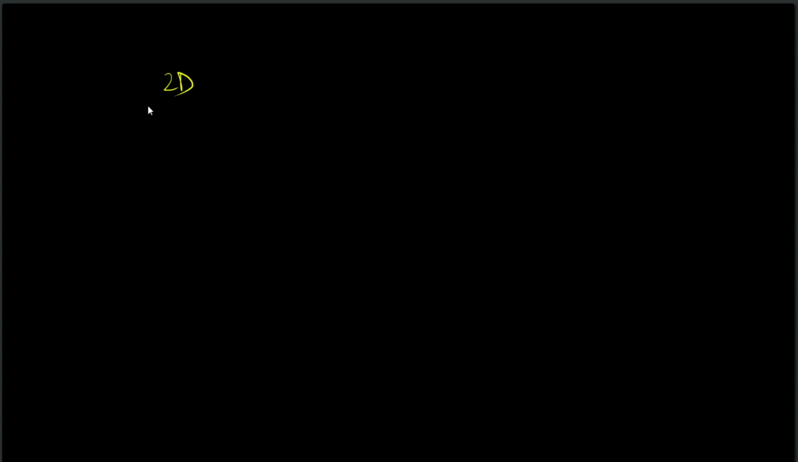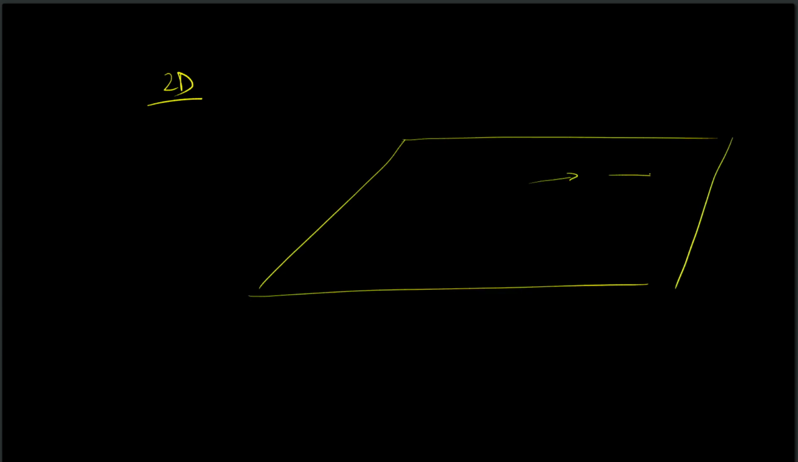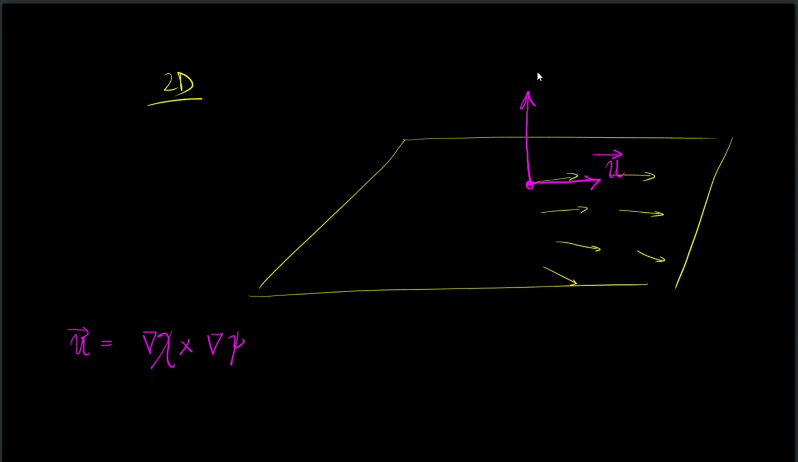Let me take a two-dimensional flow. So this is a two-dimensional plane where there is some flow field. Let us say that the flow field is something like this. So I know that the velocity field is orthogonal to grad chi lines and grad psi lines, and the orthogonality is because of the cross product. So if u at this point is in this direction, grad chi must be in this direction and grad psi must be in this direction.